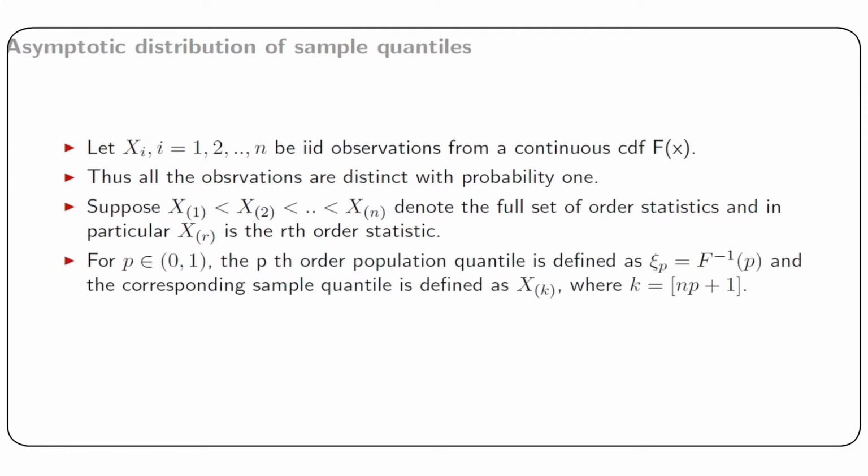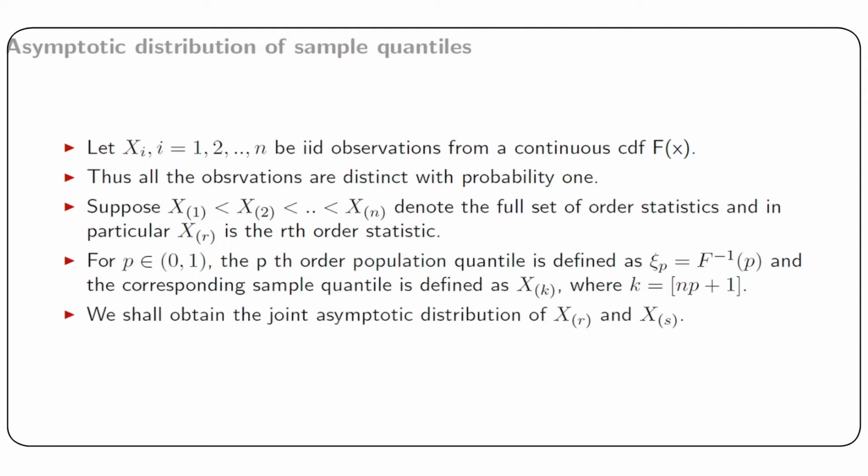For p belonging to the open interval 0 to 1, the pth order population quantile is defined as xi_p, which is F inverse p, and the corresponding sample quantile is defined as X_(k), where k is nothing but the greatest integer contained in np plus 1, where n is the sample size. We shall obtain the joint asymptotic distribution of X_(r) and X_(s).